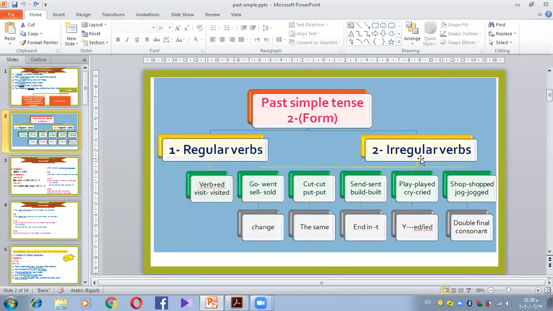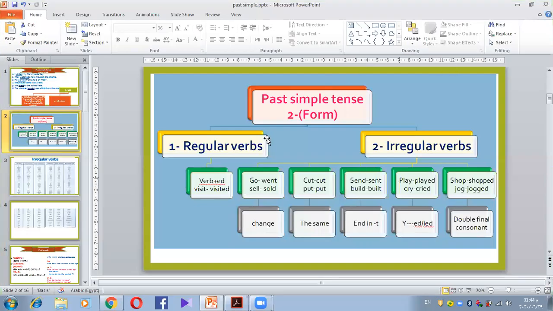Number 2, I have irregular verbs. What is meant by irregular verbs? Irregular verbs mean different types of forms of the verb. So as we said, irregular verbs mean different forms of the verb.